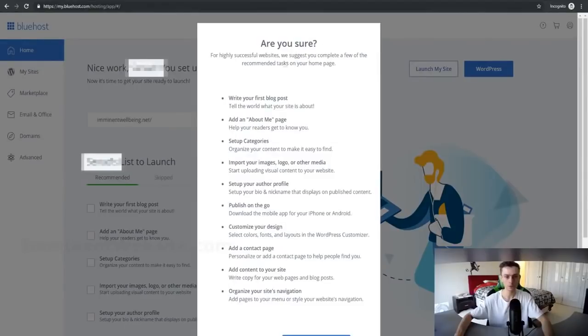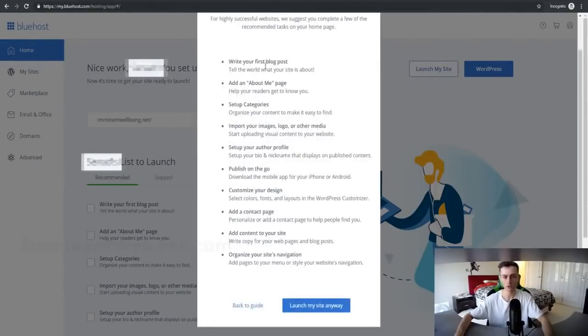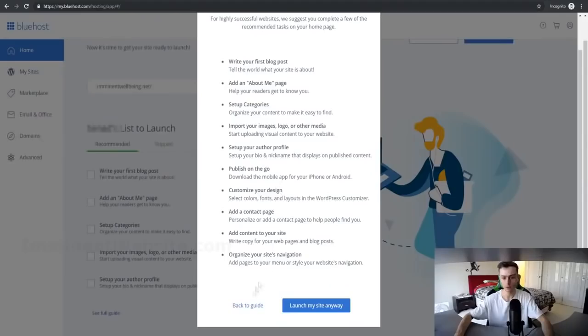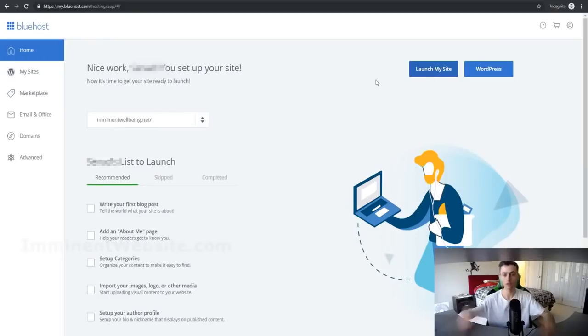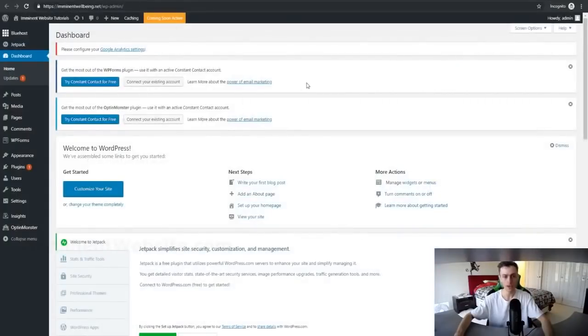So we suggest you complete a few of the recommended tasks on your homepage. It's telling us to write your first blog, to add an about me page, to set up categories, to import your images and logos and stuff. So pretty much it's telling us to complete this guide first before we launch our website live to the internet, right? But in the meantime, we can go to WordPress like I just did before, and we can edit all of this.